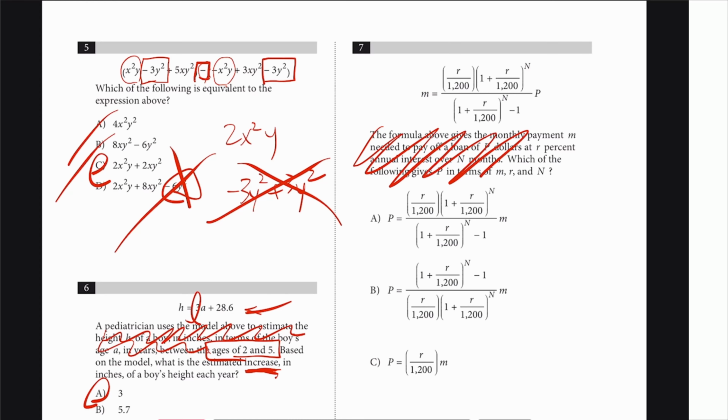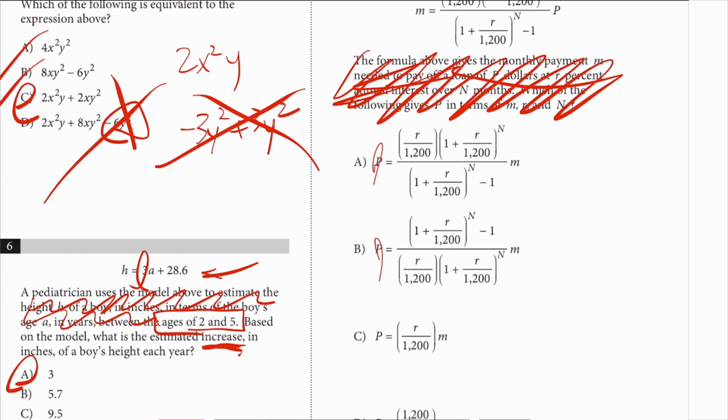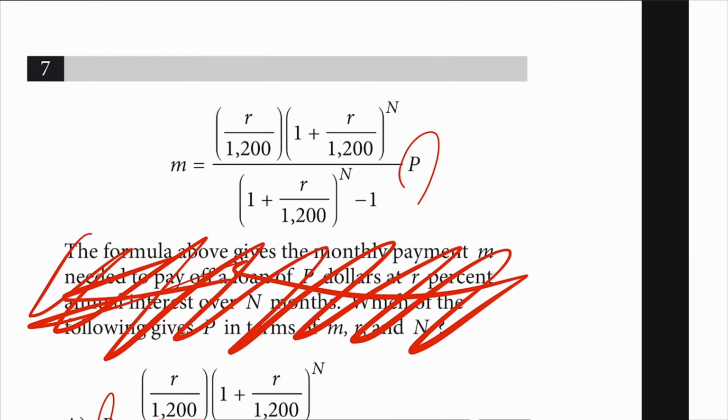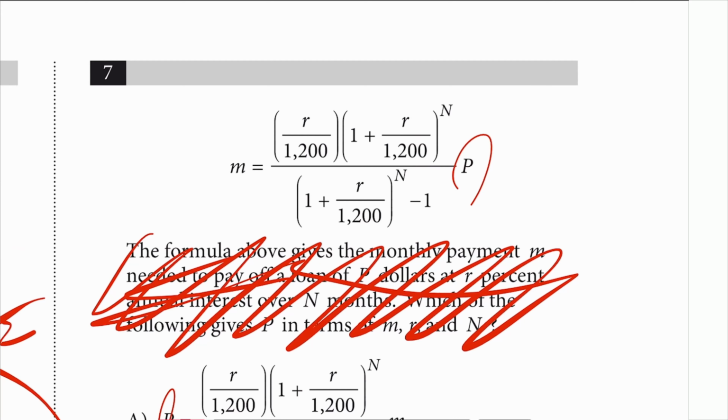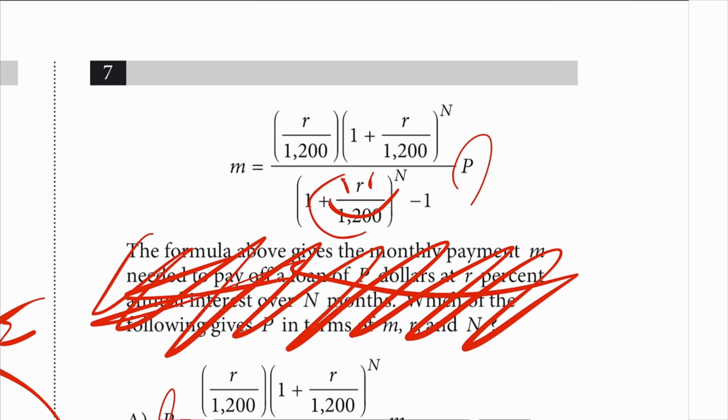You don't need to know any of these terms. The way you think about it is you're trying to leave this P alone. If you guys see this, P is right there. So all you got to do is move all those things to the other side. I'll just call this a smiley face, a sad face, and a star.